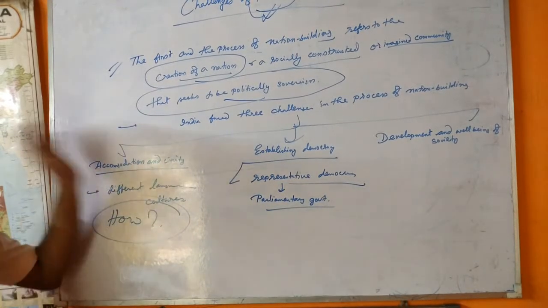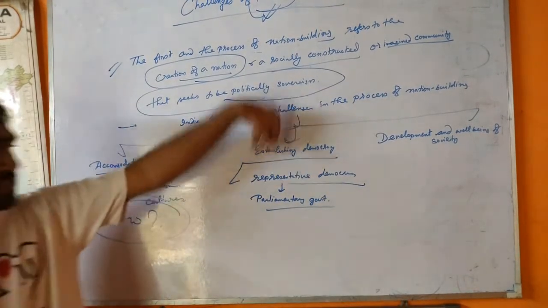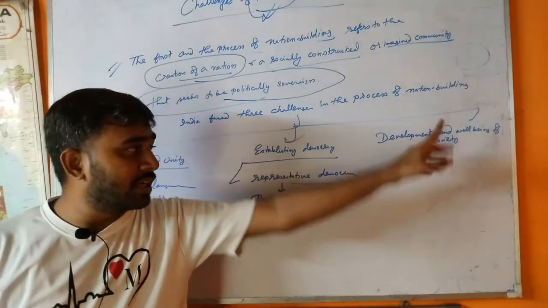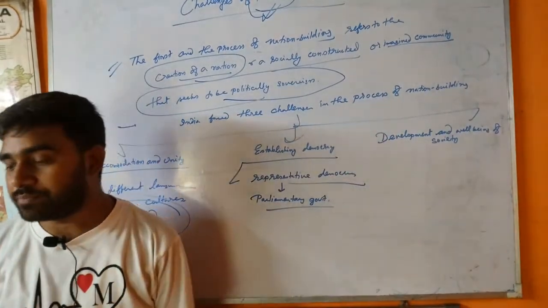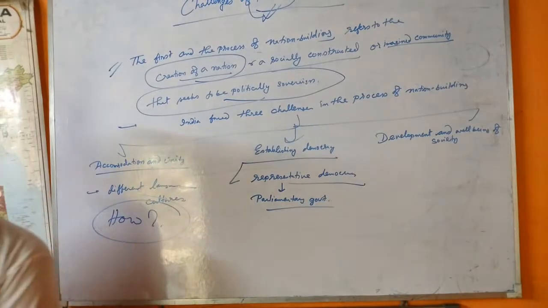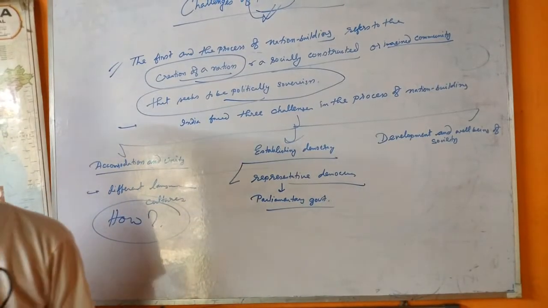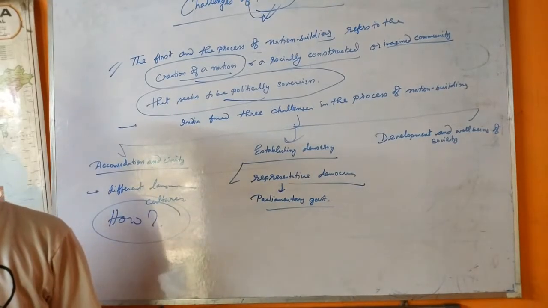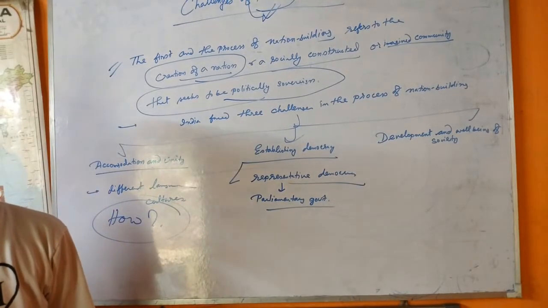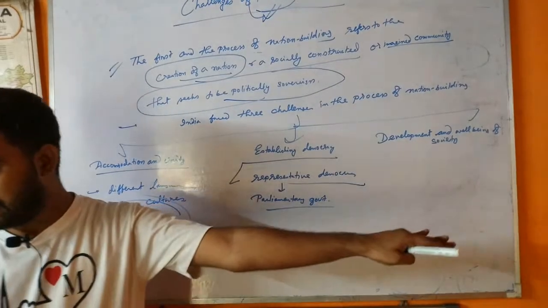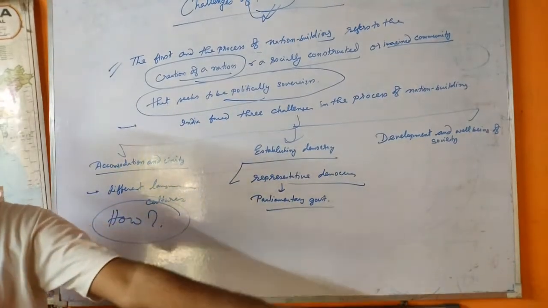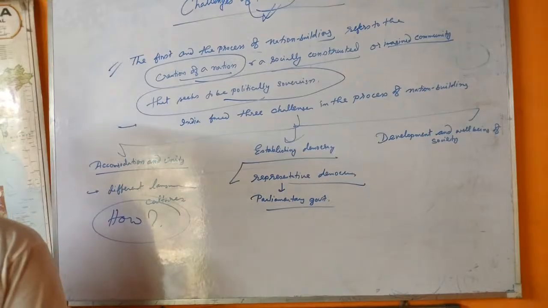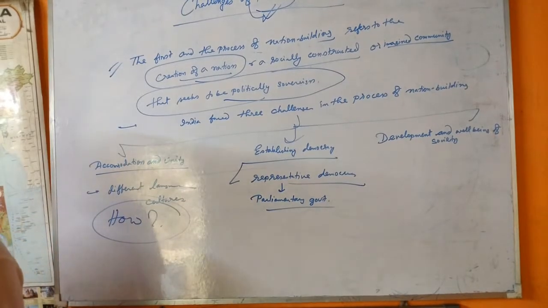Okay, the first was accommodation and unity. Second was establishing democracy, and the third, development and well-being of society. The third challenge was to ensure the development and well-being of the entire society, not only some sections. I am not saying about some sections of society, but the entire society.